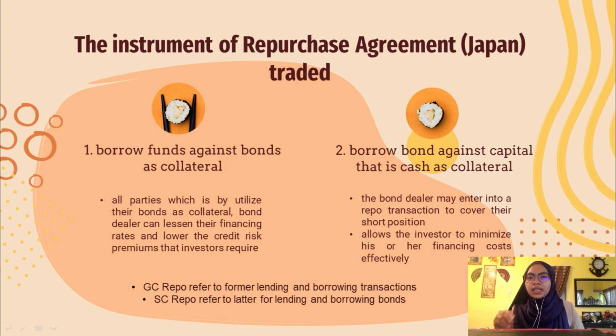In the second deal, the bond dealer may enter into a repo transaction to cover their short position by borrowing the required bond against cash collateral, and this allows the investor to minimize his or her financing costs effectively. GC repos refers to the formal lending and borrowing transaction, whereas SC repos refers to the latter for lending and borrowing bonds. So for GC repos, the underlying securities are not stated, while they are defined in SC repos when the parties enter into an agreement.